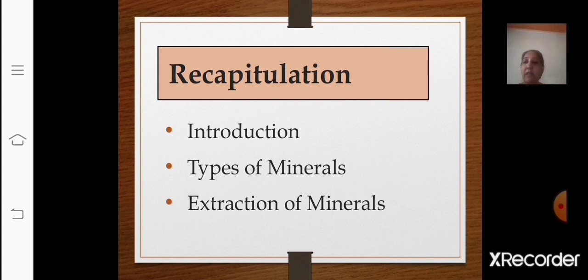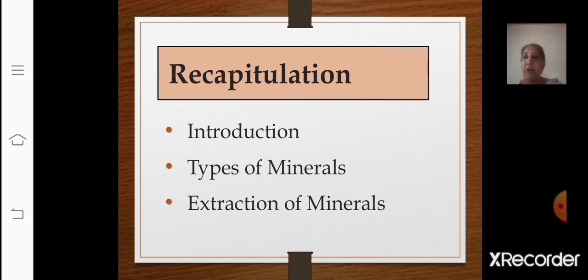Then we learnt that minerals are natural inorganic substances consisting of one or more elements. They have a specific chemical composition, correct? We saw that some minerals are found in areas which are not easily accessible. I gave you the example of the Arctic ocean bed and Antarctica, correct? And we saw that minerals can be identified by their physical properties, that is color, density, hardness, right? Then we saw that a chemical property, solubility, can also be used to identify the mineral. Then we learnt about the types of minerals, divided into metallic minerals and non-metallic minerals.